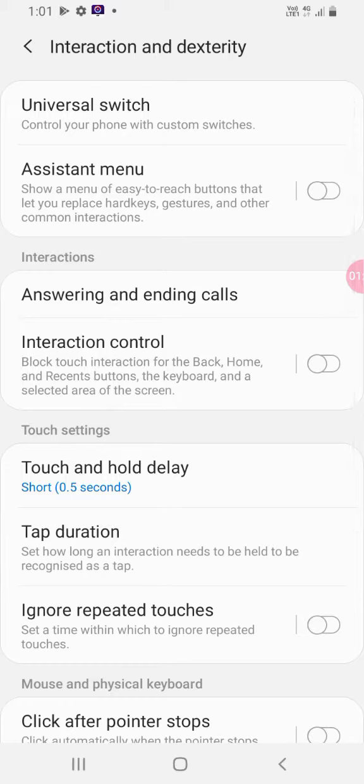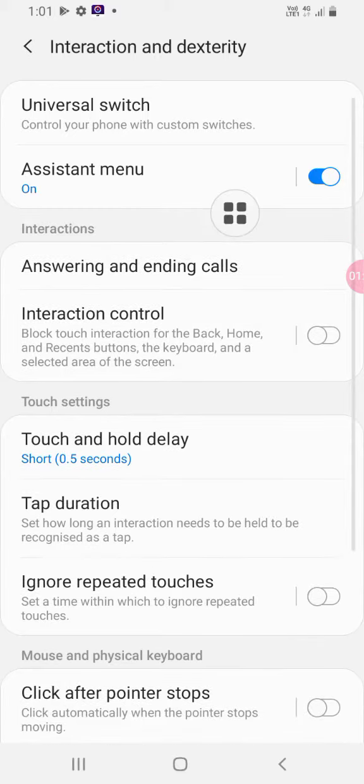Afterwards, here is assistant menu. So let's press assistant menu. If we turn it on, we can see this. This is called the assistant menu. From this we can take a screenshot.